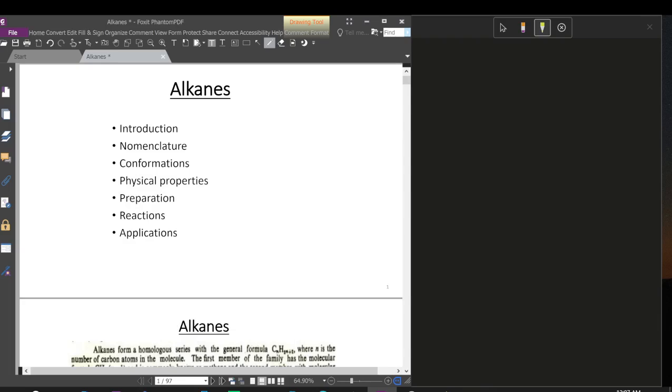So now we can talk about the alkane reactions. Before alkane reactions, we already talked about the introduction, nomenclature, conformations, physical properties, and different kinds of preparations. There are two important preparation methods: the Wurtz reaction and the Corey-House synthesis. Now let's move on to the new topic, the alkane reactions.